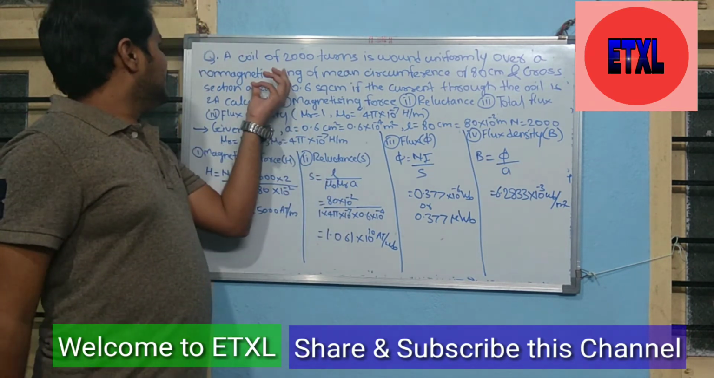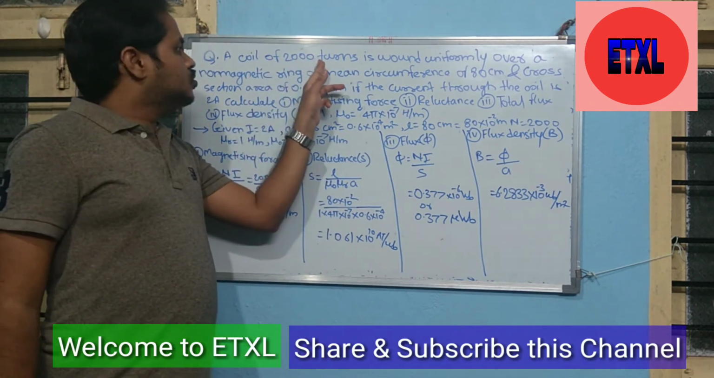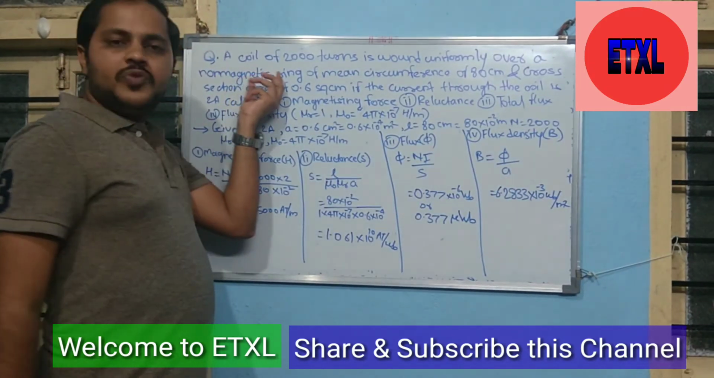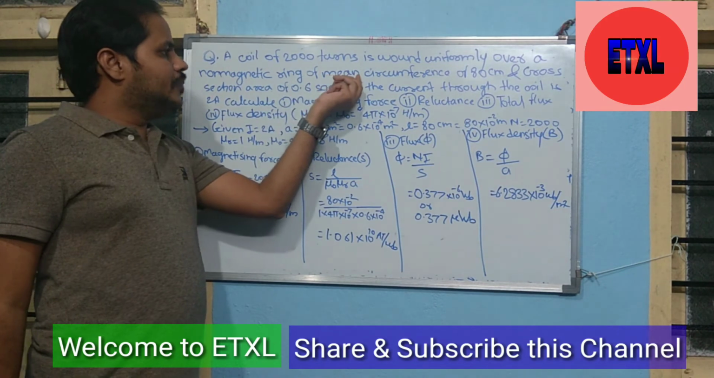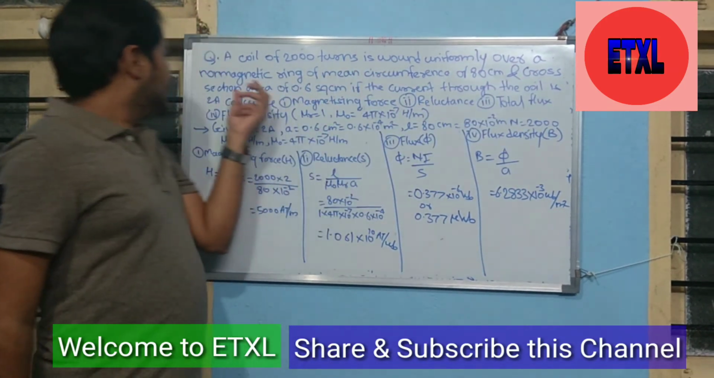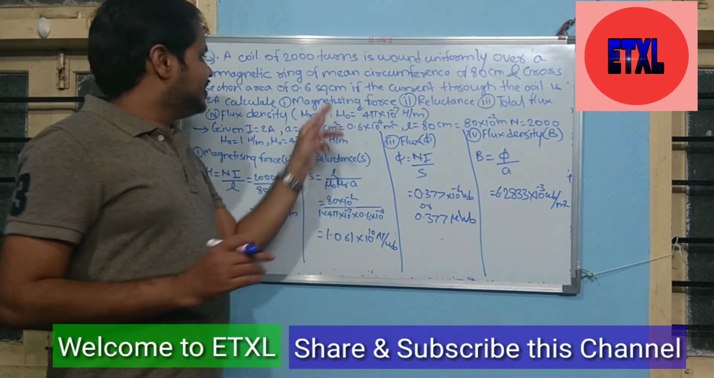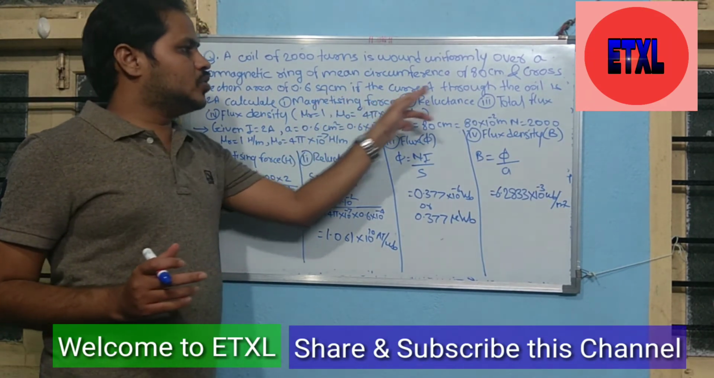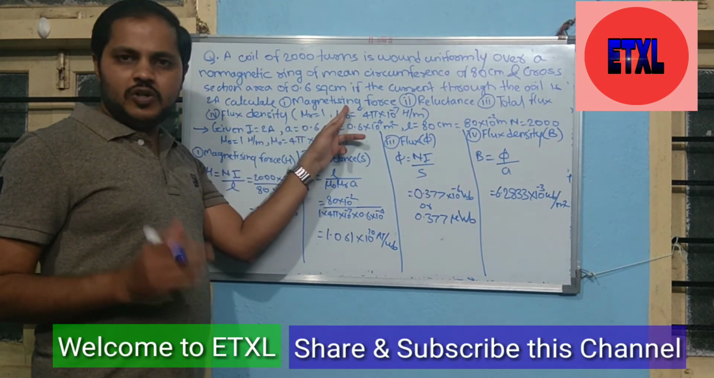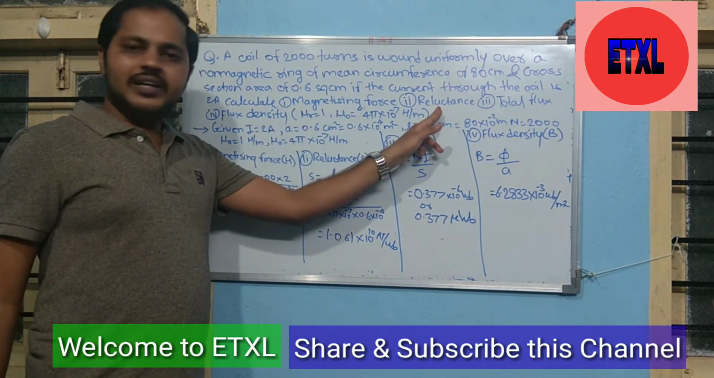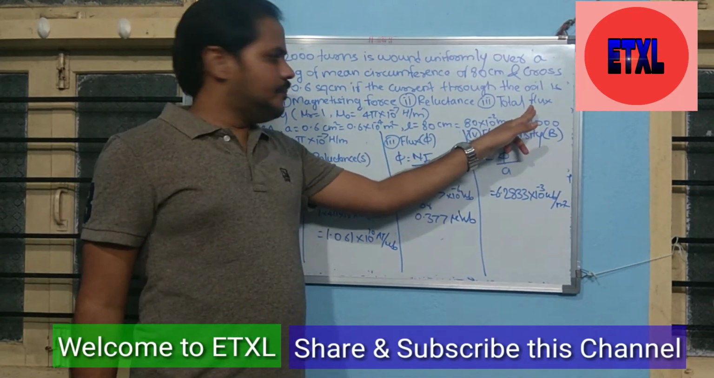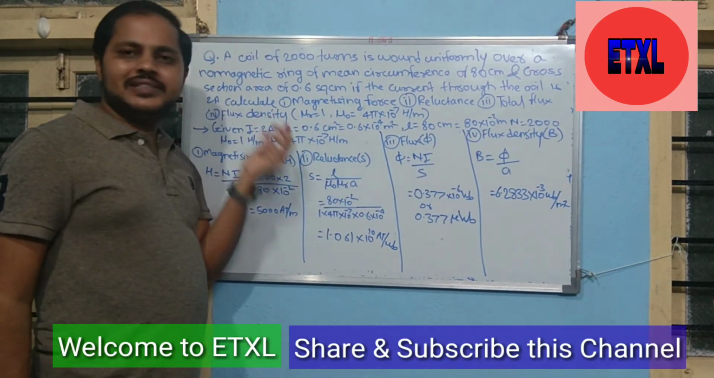Okay. The problem is: a coil of 2000 turns is wound uniformly over a non-magnetic ring of mean circumference 80 centimeter and cross section area of 0.6 square centimeter. If the current through the coil is 2 ampere, calculate the magnetizing force or magnetic field strength, second, reluctance, capital S, third, total flux phi, and the last parameter is the flux density.